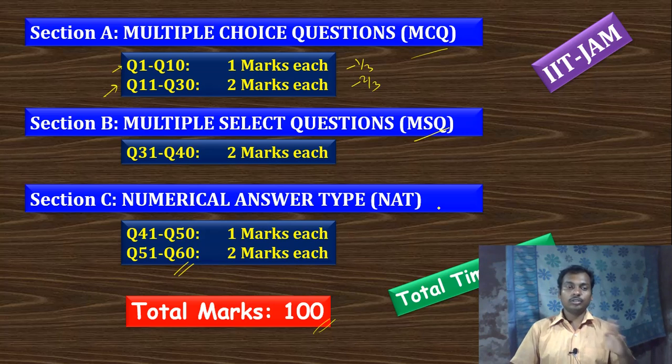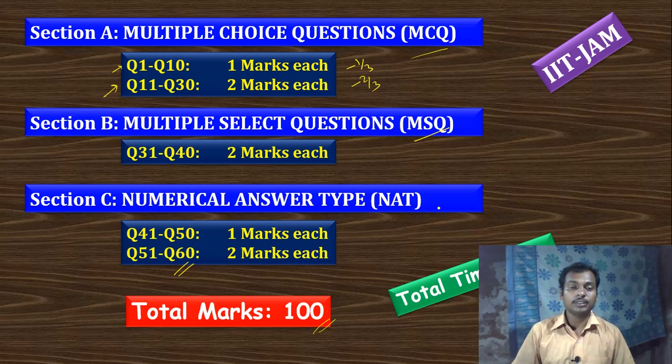Okay, so you need to answer the total 2 options or 3 options or 4 options which will be right. If you correct all 3 options then you get the full marks, or otherwise there is no negative marking, no part marking in section B.